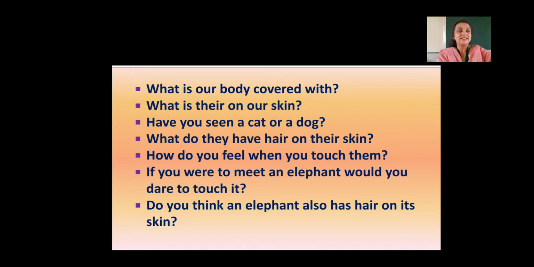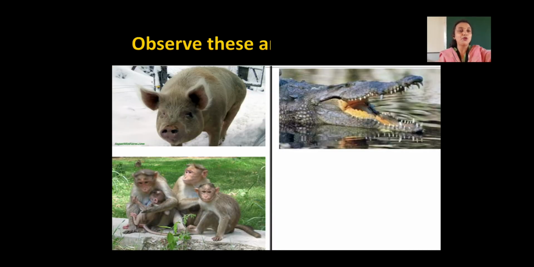Now, let's see the next slide. What do you observe on this slide? In the first picture, you can see a pig. You can see the skin of the pig, and the pig has hair on its skin, right? In the second picture, we have shown a crocodile.